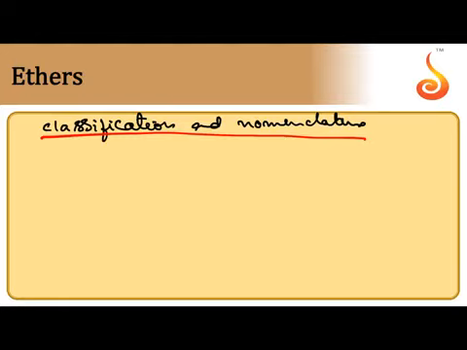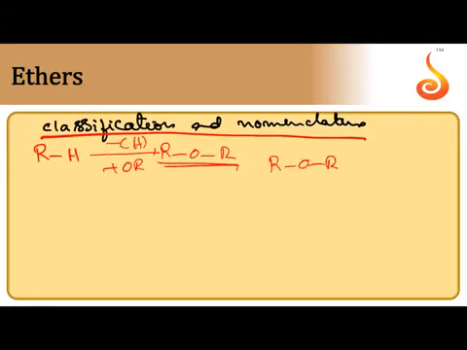Now coming to the last topic, ethers. Ether is considered an alkoxy derivative of alkane. From alkane, when H is replaced with an alkoxy group, we get ethers. Based on the type of alkyl groups present, ethers are of two types. Simple ethers, when the two alkyl groups are identical. Mixed ethers, when the two alkyl groups are different.